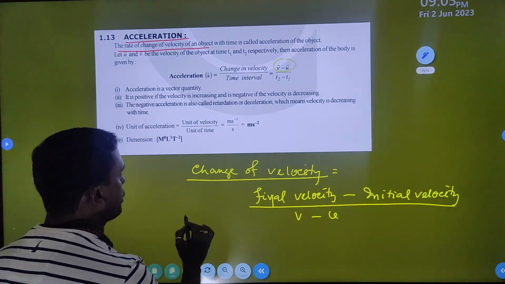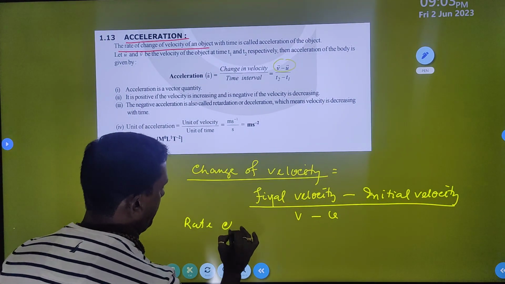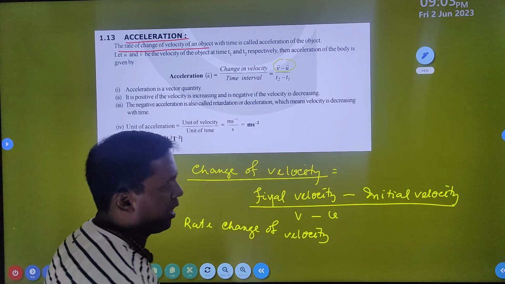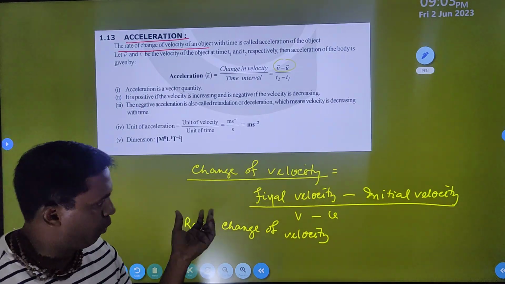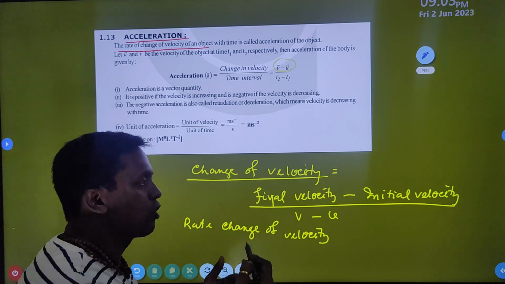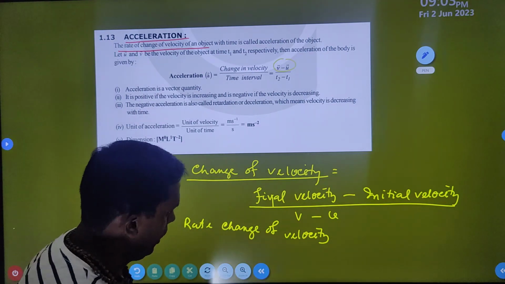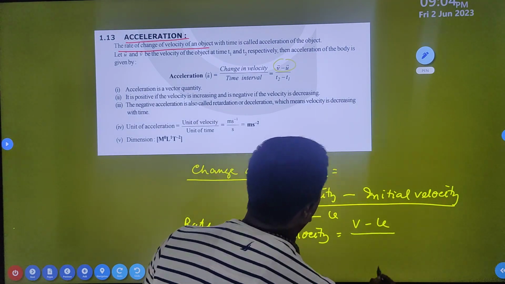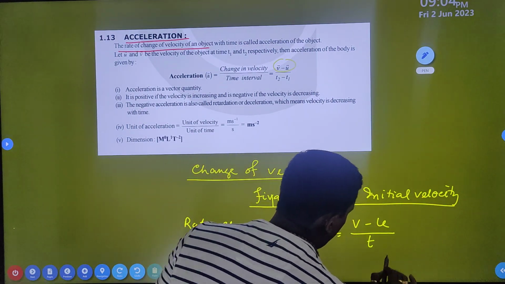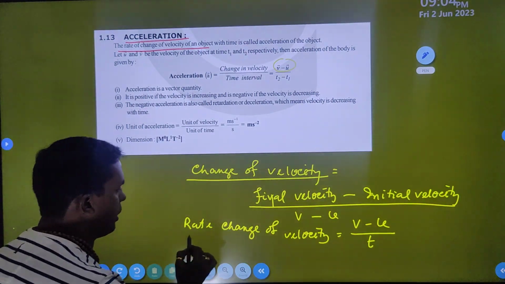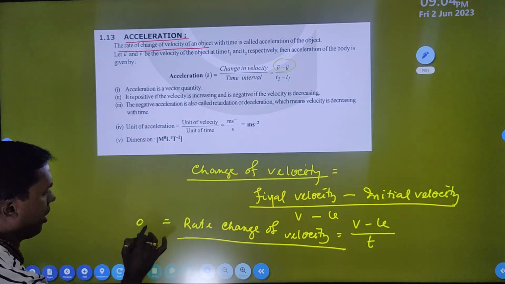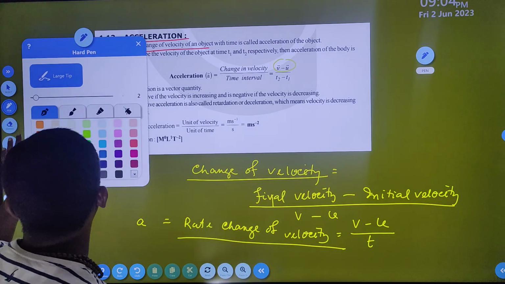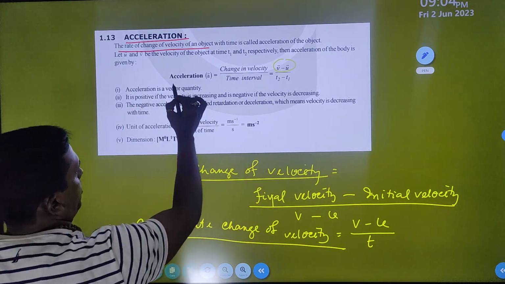And if I say rate of change of velocity, what do you mean by rate of change of velocity? Simple, you divide by time, meaning the change of velocity with respect to time. So now you can say the rate of change of velocity is v minus u divided by time t. This rate of change of velocity is simply called acceleration.